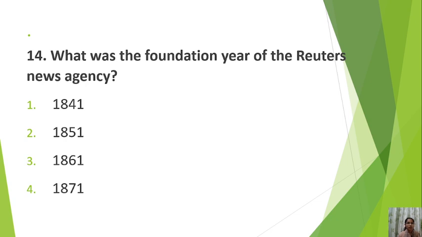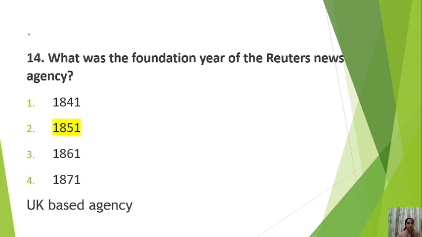Next is, what was the foundation year of the Reuters news agency? News agencies are very important, so you must remember all the important news agencies. Number 1 1841, number 2 1851, number 3 1861, number 4 1871. So what was the foundation year? The correct answer is 1851, and it is a UK based agency. Okay.